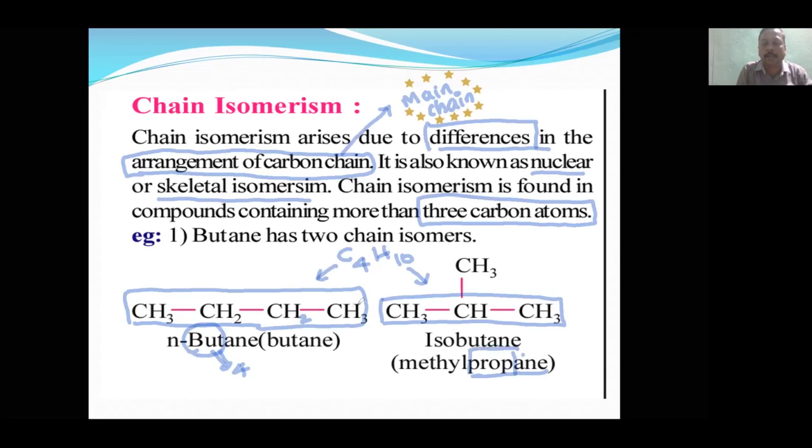The skeletal chain is different: here it contains 4 carbons, and here it contains 3 carbons, and the remaining one is a side chain. That is why I specially mention it here. That is the difference between only reading the definition from a book and going through the explanation. So this is about chain isomerism. Now let's see the next slide.